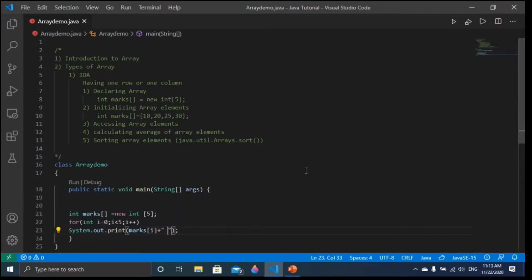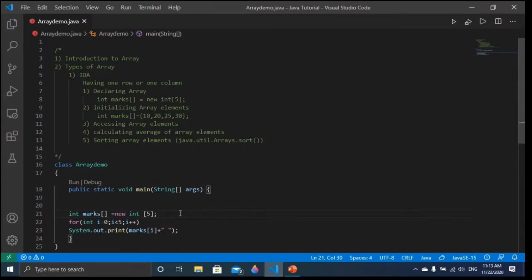It means I have declared the array with storage capacity for 5 array elements. It can't take more than 5. It can take less than 5, but it can't take more than 5. That is the only drawback of the array. Once you have fixed the value, that will be the maximum storage capacity of that array. So here we got how to declare array elements. Now we are going to understand how to initialize array elements.